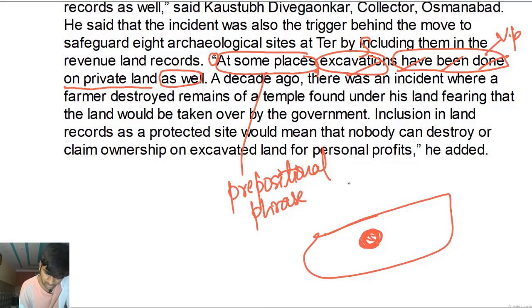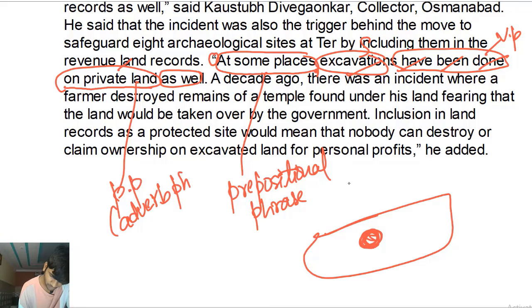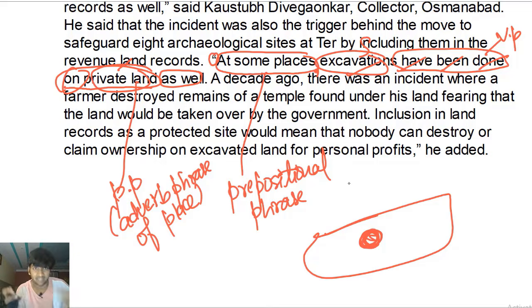This is the subject. On private land is a prepositional phrase that is working as an adverb phrase of place, because it's talking about the place of the action. Excavations have been done where? On private land. On, preposition; private land, object of the preposition. On where? Private land. As well. Adding extra information as well.